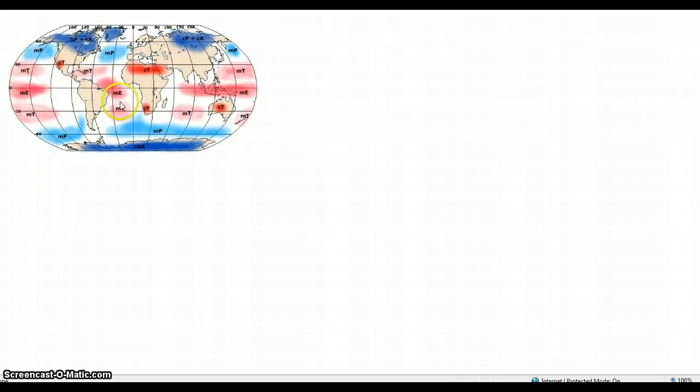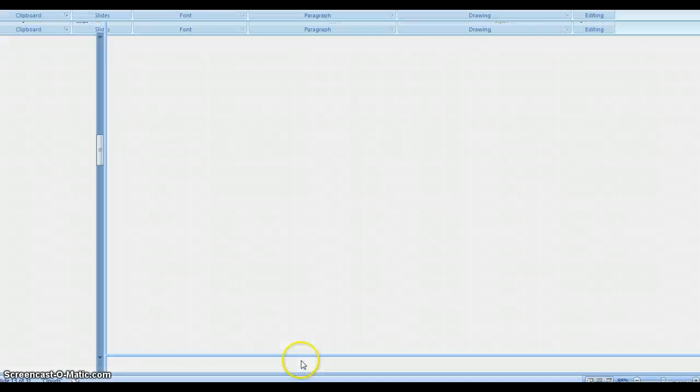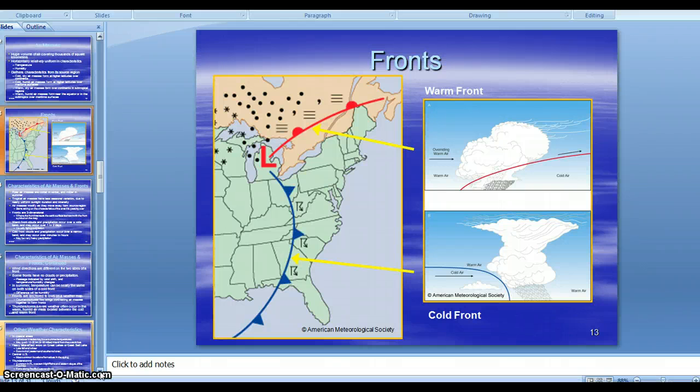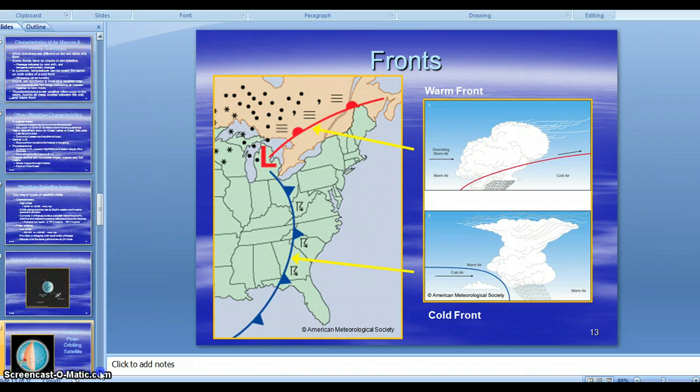So you can see just across the world the different types. mE, maritime equatorial. Anytime the M tells you it's maritime, which would mean it's from the water, so it's got a lot of moisture. Anytime you have the little c, that's the continental, which tells you it's a lot drier. The T's for tropical would tell you that it's warmer air. Obviously P, polar, would be colder air masses. So that's some of the things that this chapter touches on, the basics of everything. And then we'll start tying in and really looking at everything as we go along.